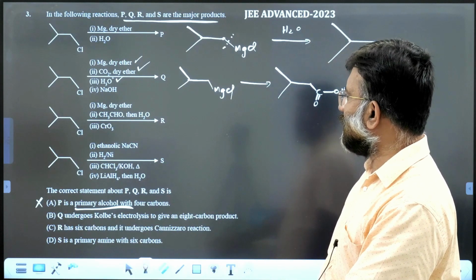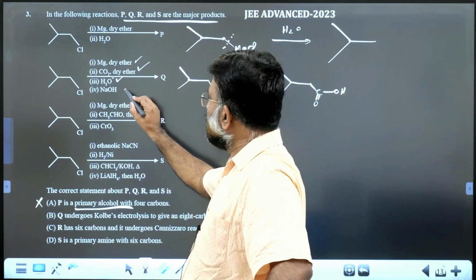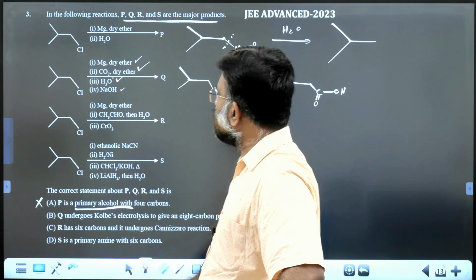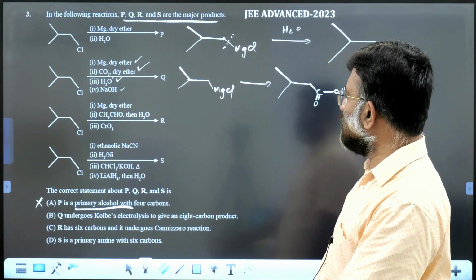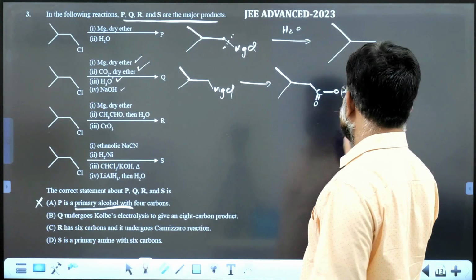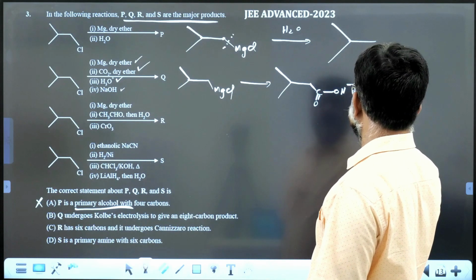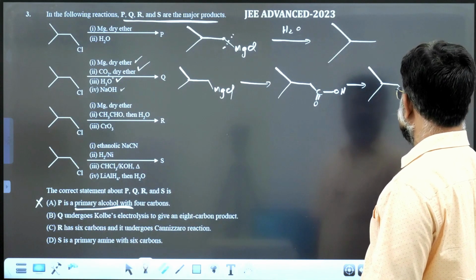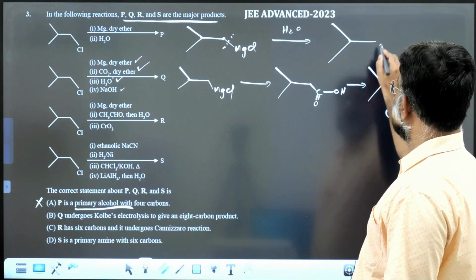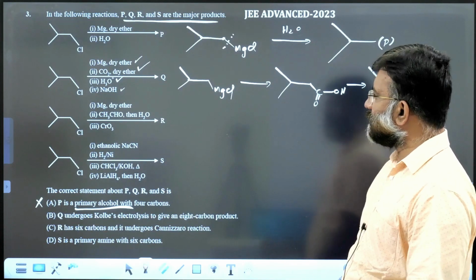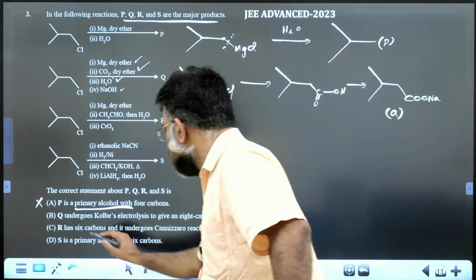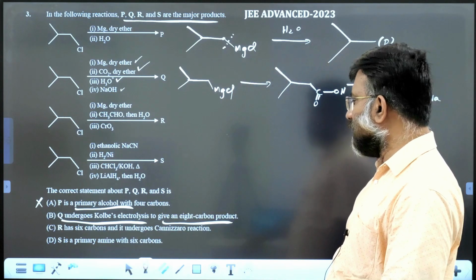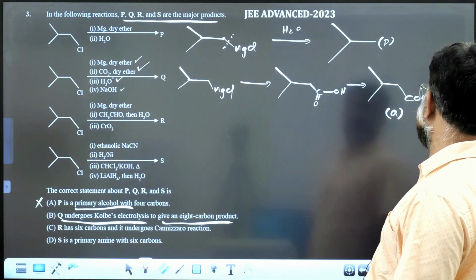Now that is treated with NaOH, so you get the sodium salt of the carboxylic acid, COONa, and this is Q. This is P, which we have already examined. Now this is Q. What is the comment? Q undergoes Kolbe electrolysis to give an 8 carbon product.